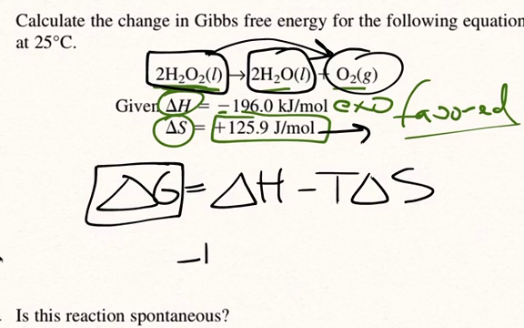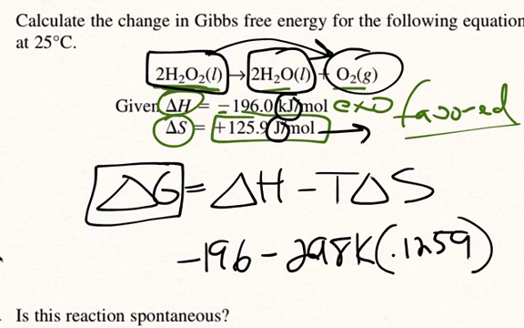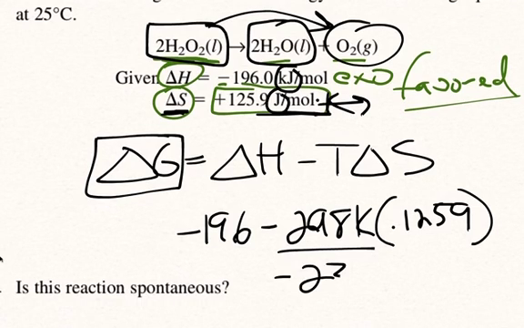And it is. So you have negative 196. Be careful here. Notice this is in joules and this is in kilojoules. They're going to pull that on you sometimes. Notice minus our temperature is 25 degrees C. And you'll notice they actually wrote the entropy wrong here. It should be joules per mole Kelvin, which kind of gave me pause. So we have to have this in Kelvin, our temperature changes, when we're calculating Gibbs free energy. Regardless, overall I get negative 233.5, and that will be in kilojoules per mole.